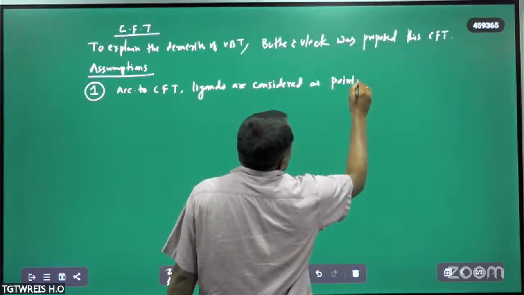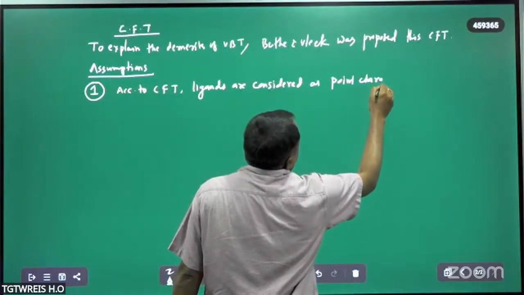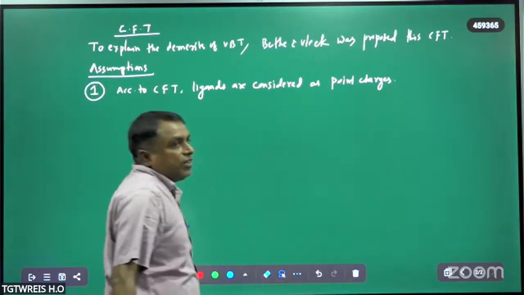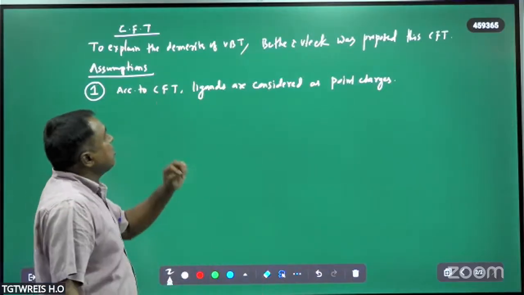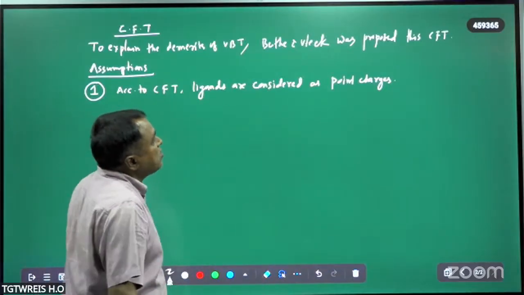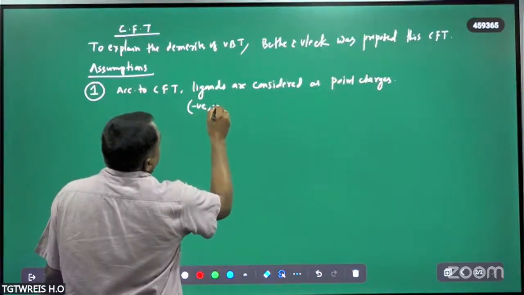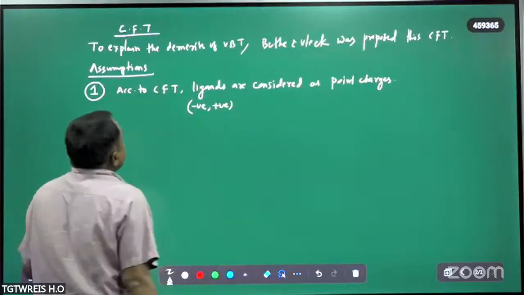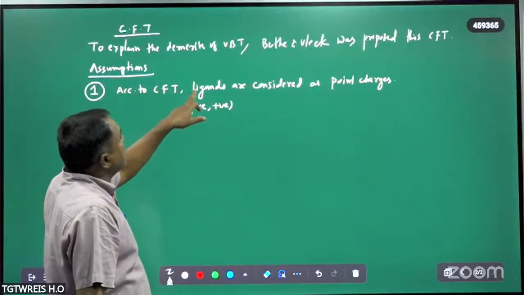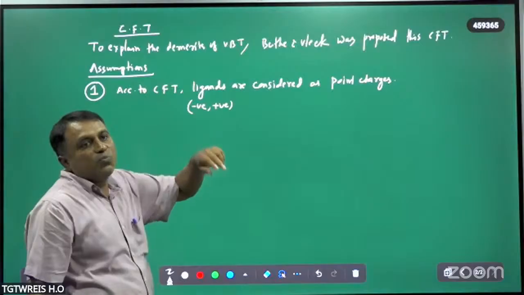Ligands may be negative or positive, and according to crystal field theory, the positive and negative ligands are considered as point charges.